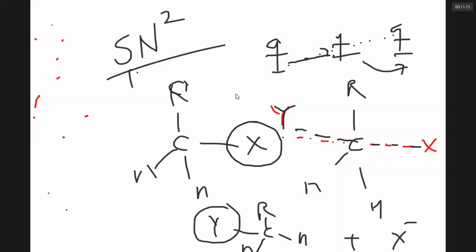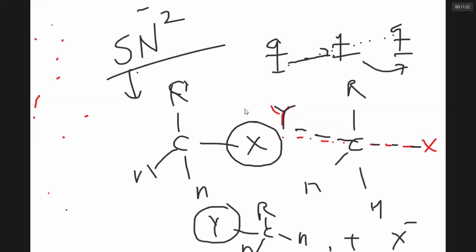It is substitution. Anybody who has a minus charge is called a nucleophile, because minus fellow will attack the nucleus or positive sector. SN2 means substitution, nucleophilic, bimolecular.